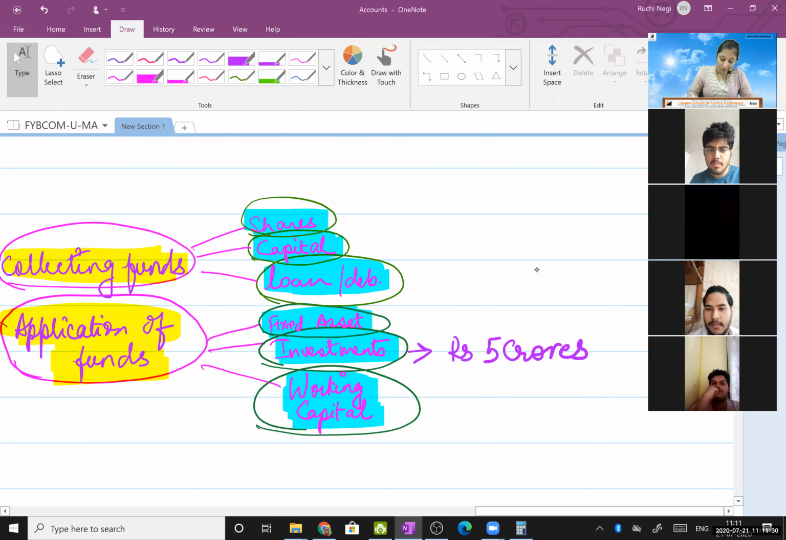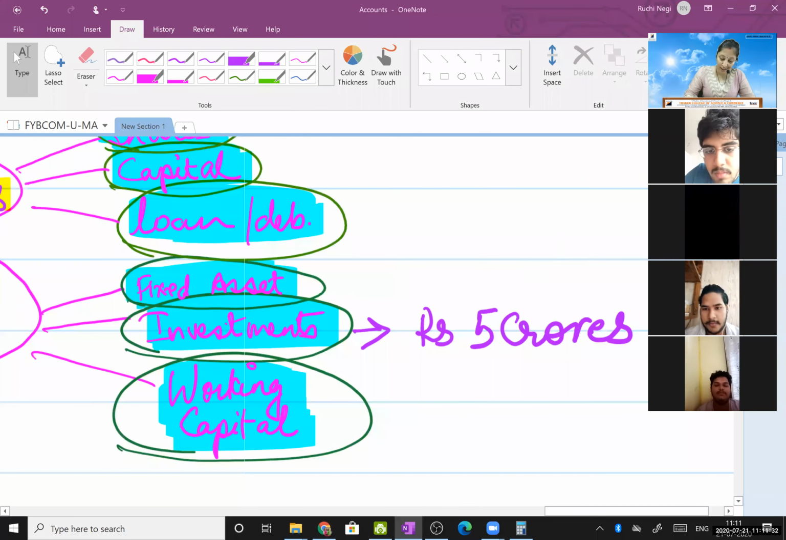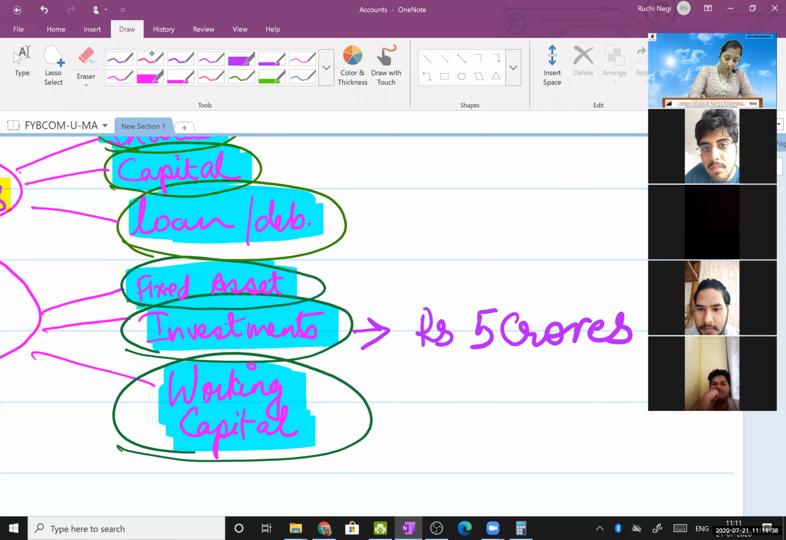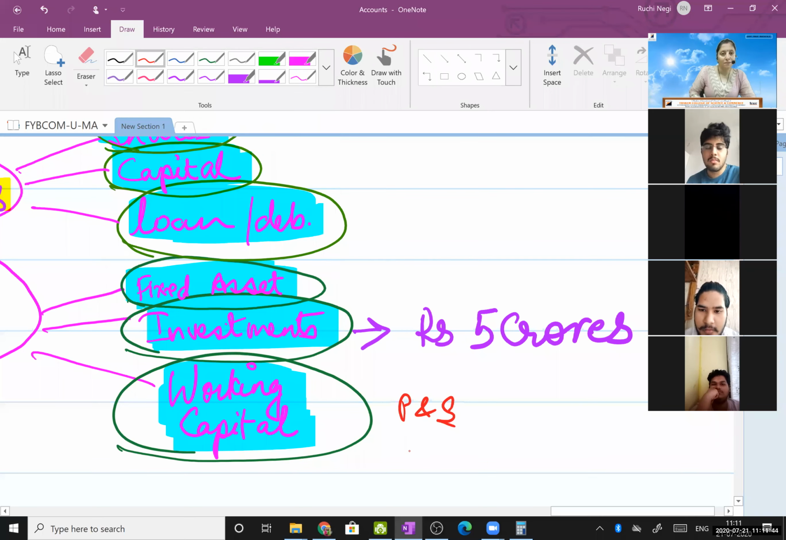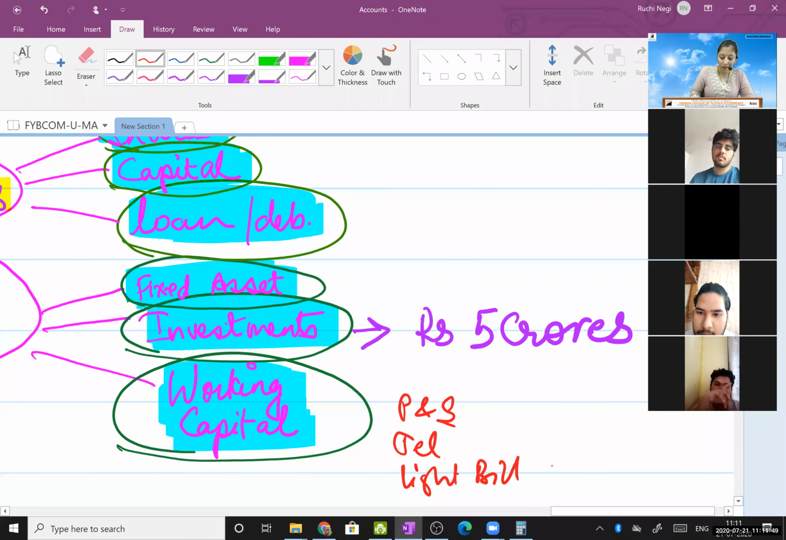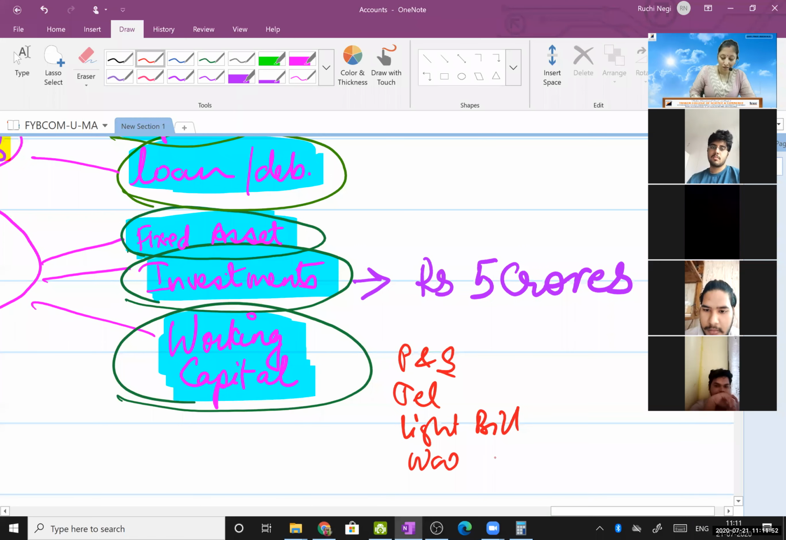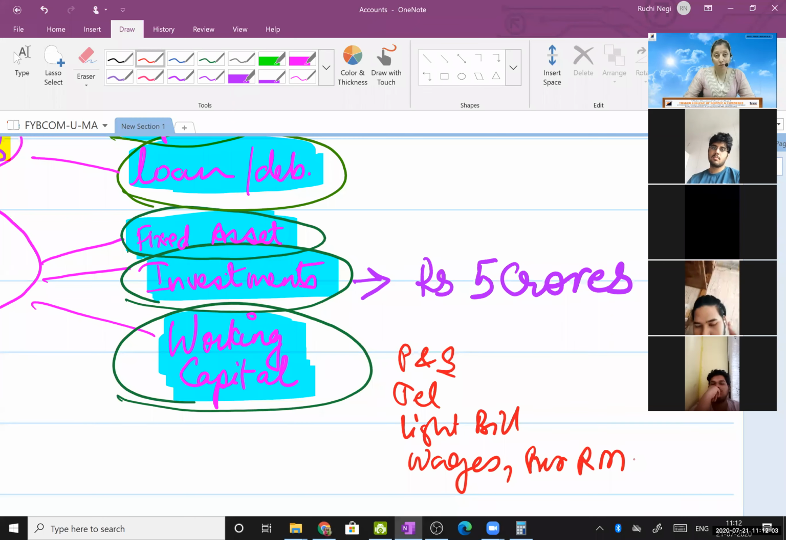Say for example, I tell you I have investments of 5 crores. But what about the daily expenses of my business? What would be the daily expenses? Printing and stationery cost, telephone expenses, light bill, paying wages, purchase of raw material. I have invested 5 crores in my business, but if I don't have money to pay all these expenses, then what is the use of doing business?